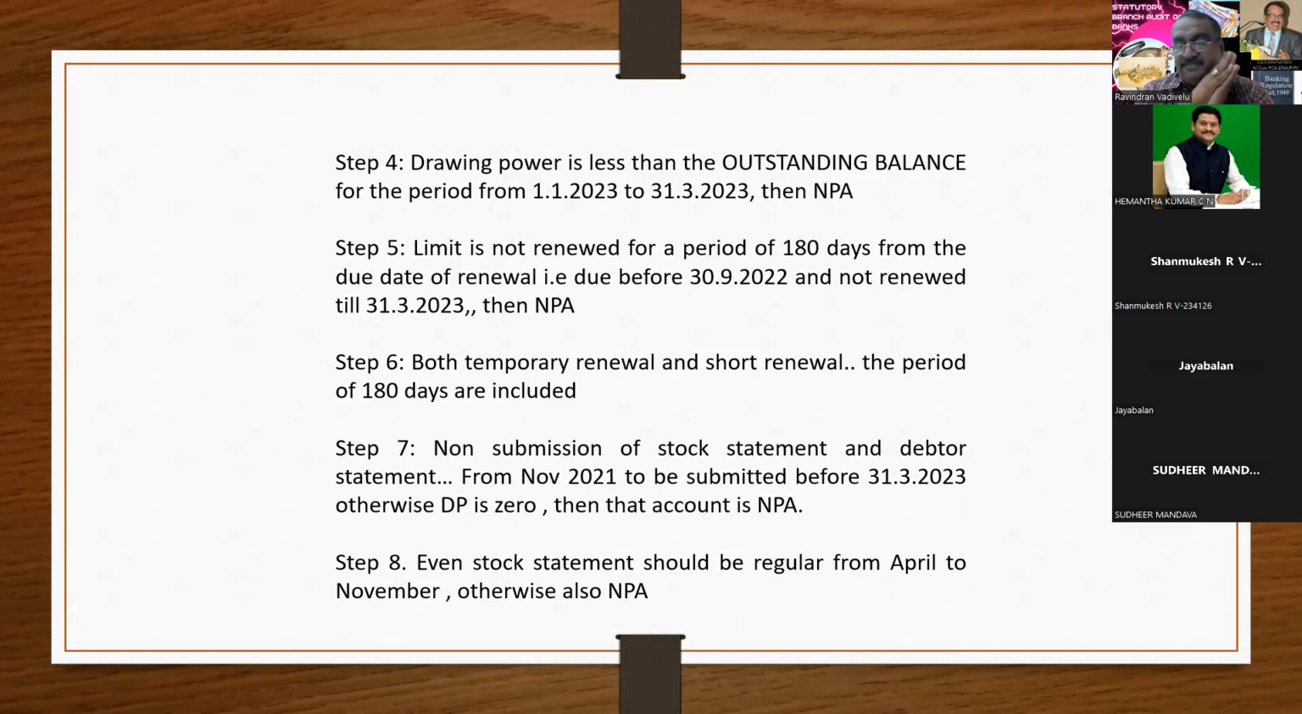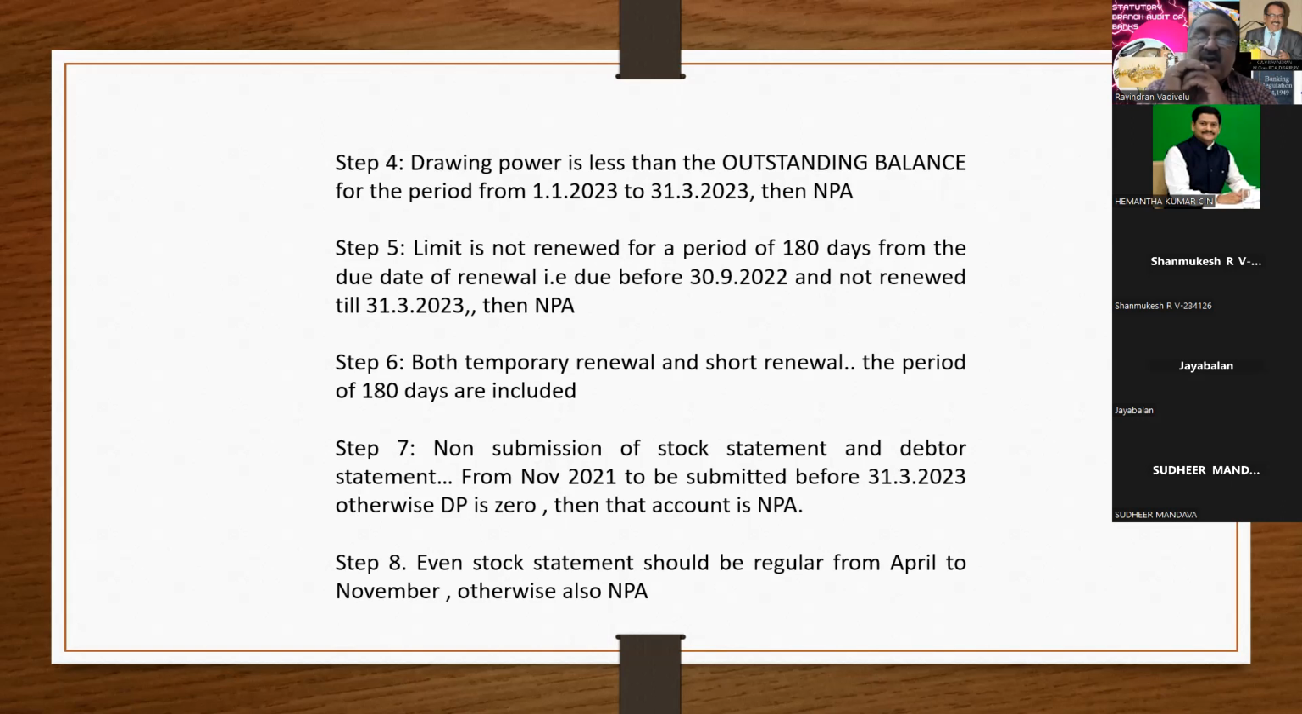Non-submission of stock statement. In case of non-submission of the stock statement and data statement for the month of November, that November month stock statement should be submitted on or before 31/3/23. Otherwise, that account will be termed as NPA, because in case of non-submission of the stock statement, the drawing power has to be taken as 0.